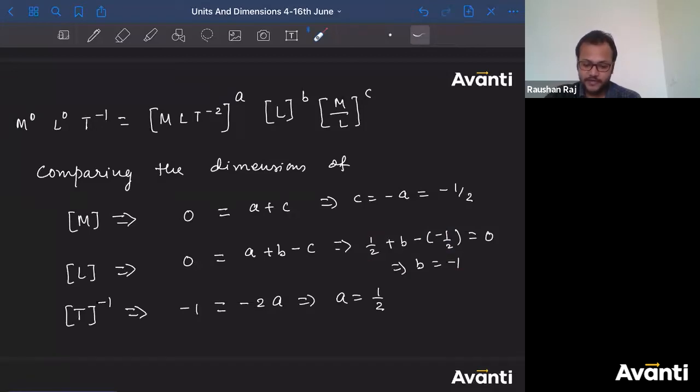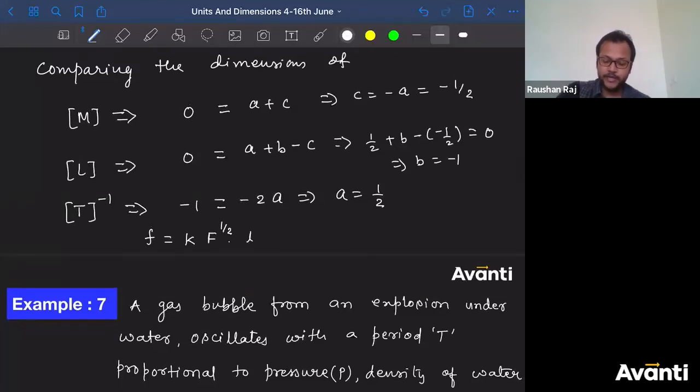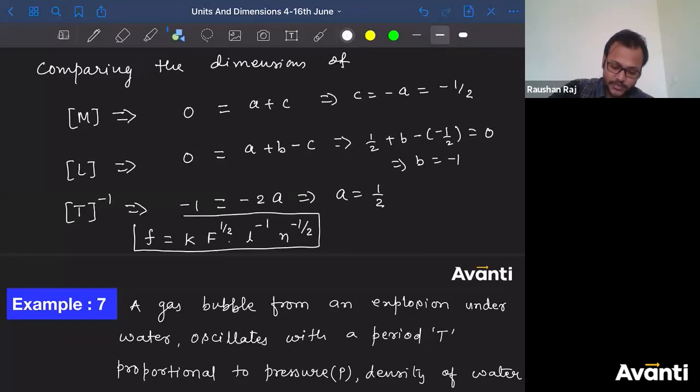Can I say now I get the values of a, b and c? So I can express this frequency as some dimensionless constant k into force to the power a. What is the value of a, children? So half into length L. Tell me, what is L? L to the power B, B is -1, into N, that is mass per unit length, to the power C. What is the value of C? -half. So now I get the relation between frequency, force, length and mass per unit length.